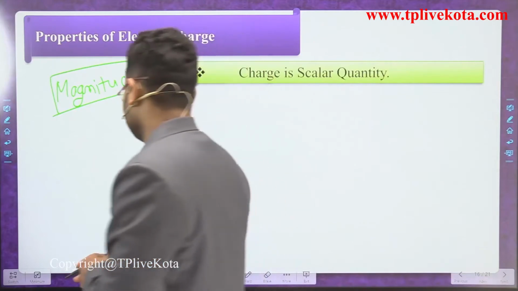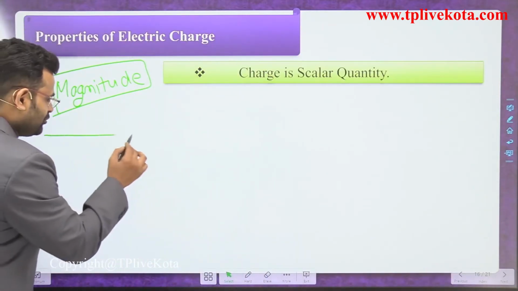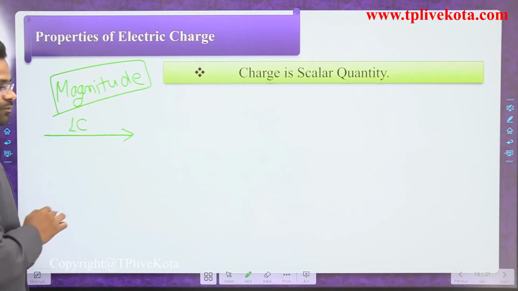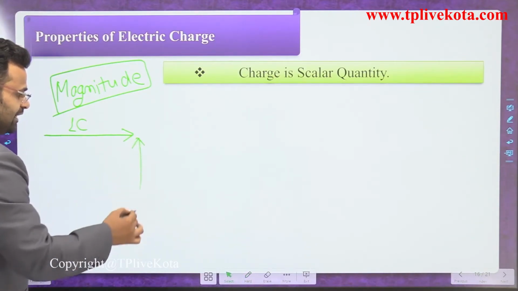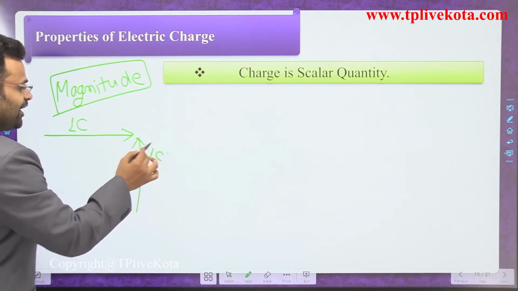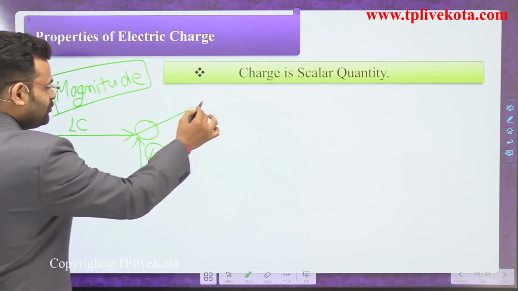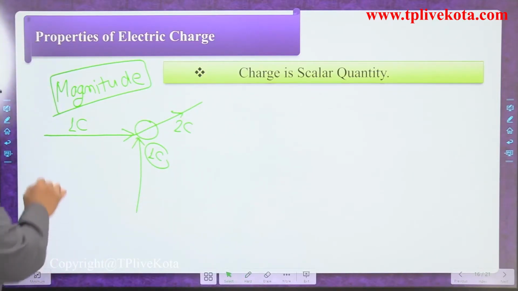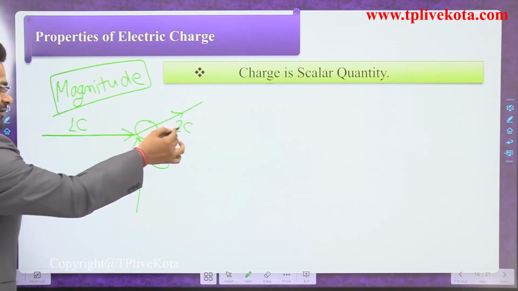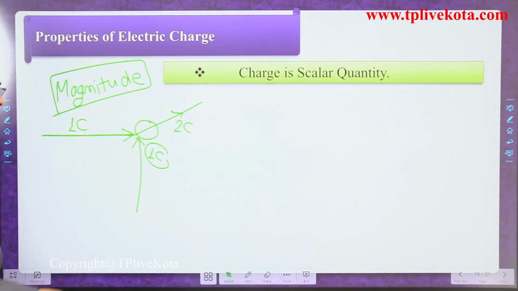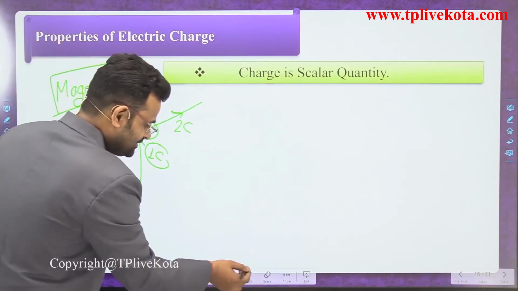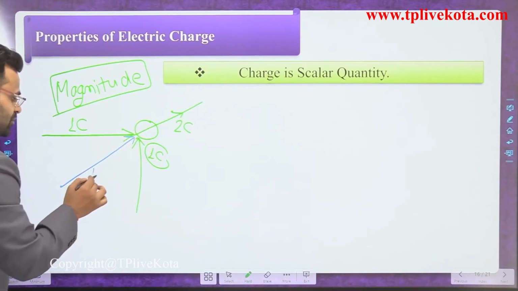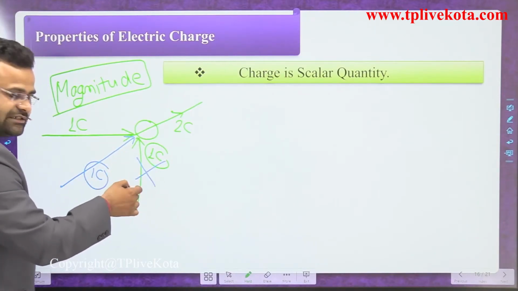So what happens here? Let's suppose 1 coulomb of charge, which is the unit of charge, is coming from that direction, and 1 coulomb of charge is coming from that direction. Then at that point the total will be 2 coulomb of charge. If we change the direction, and you are coming from another direction, it is still 1 coulomb plus 1 coulomb.